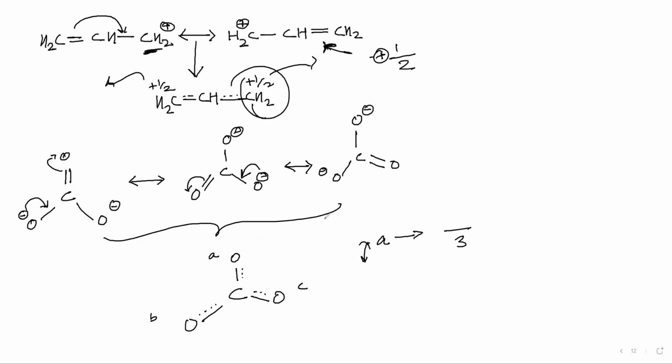Can you repeat the question one more time? How many resonating structures do we have? 3. And in how many resonating structures is the negative charge on A oxygen, this oxygen? 2. That means what will be the charge? Minus 2/3. And tell me, if I ask for B oxygen, same minus now?